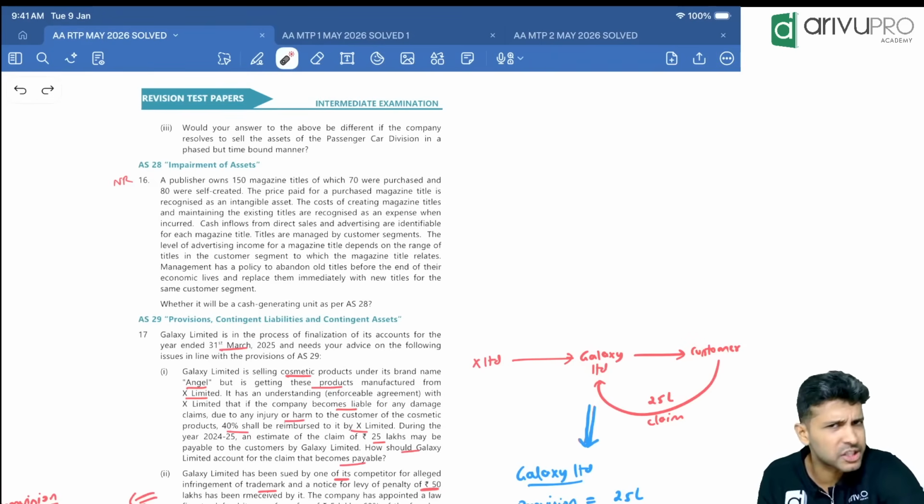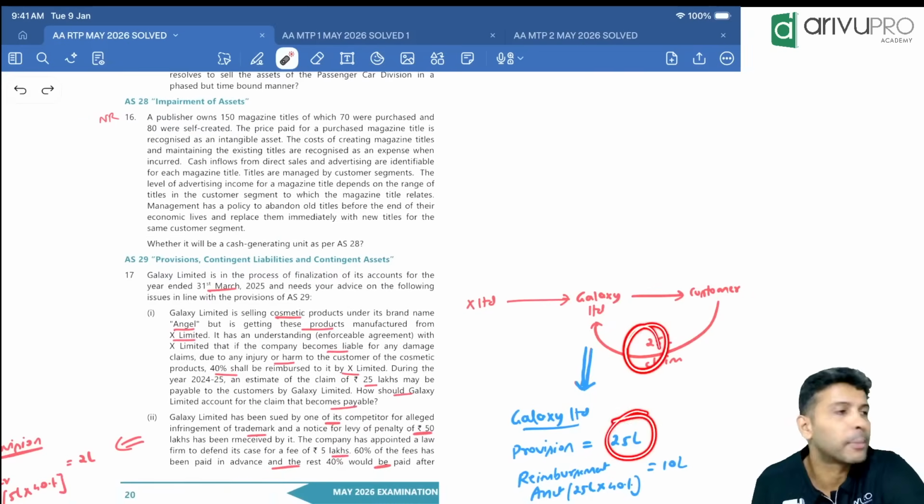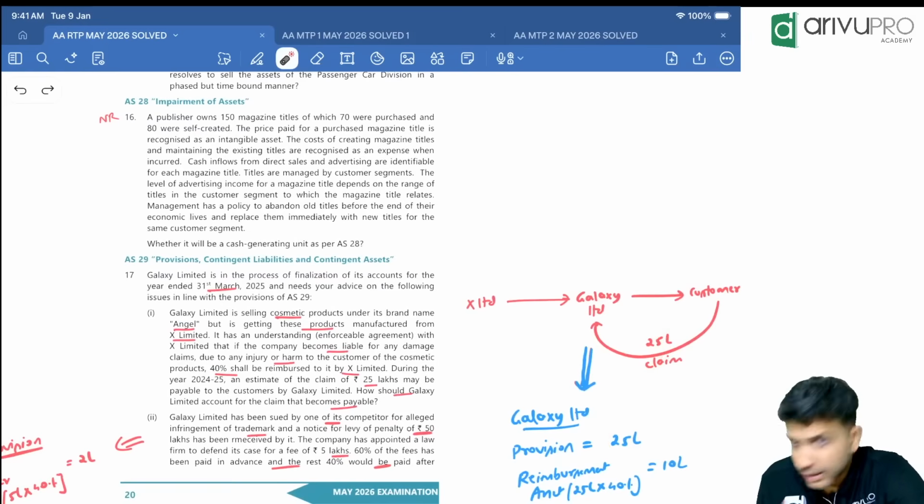The condition for a provision is that they only said it is payable. So for this 25 lakh, Galaxy should make a provision. Correct? That's the only matter.